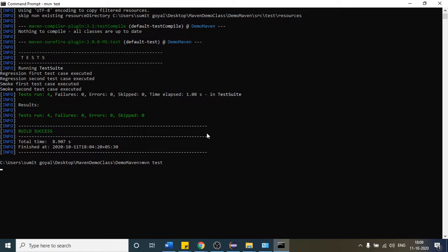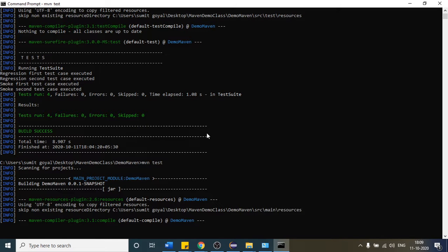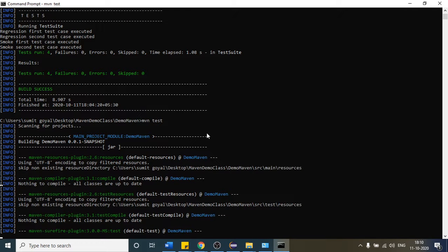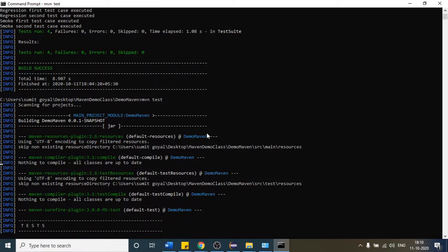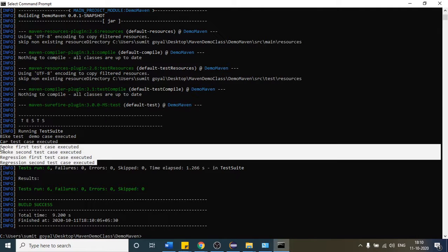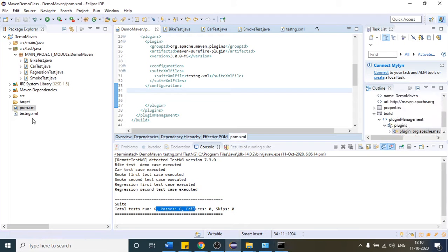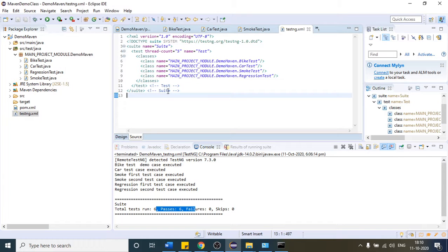Okay, I have not hit enter yet, so now it will invoke info and then whatever it does. After that, you will see the testng file execute. But here you are going to see all the 4 test cases are executed. I hope you are able to see all the 4 classes: bike, car, and 2 smoke test cases and 2 regression test cases. Why are we getting the same output? Because the testng XML has all the 4 classes, right? So you are not seeing any difference.